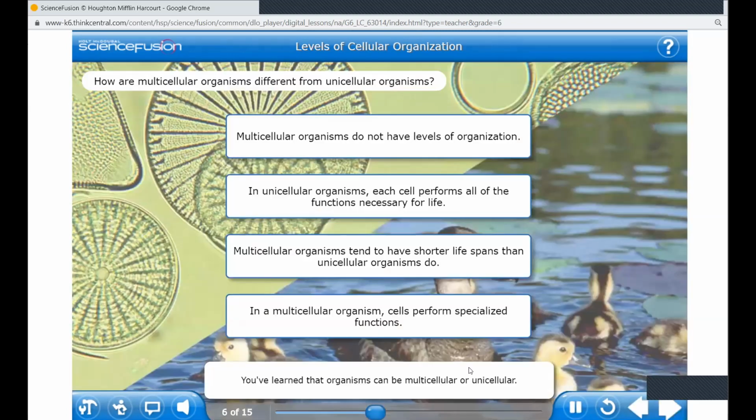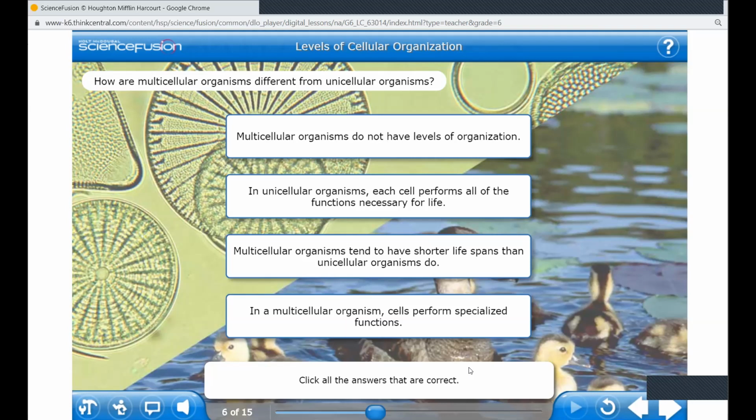You've learned that organisms can be multicellular or unicellular. Okay, let's see what you answer. Remember, how are multicellular organisms different from unicellular organisms? Click all the answers that are correct. The first question: multicellular organisms do not have levels of organization. True or false? Yes, they do have levels of organization.